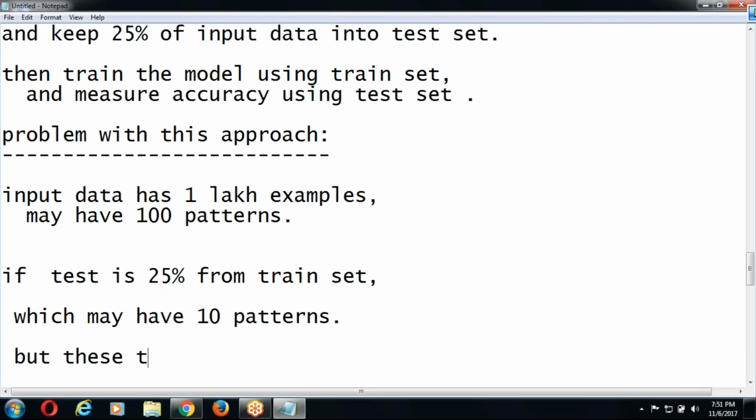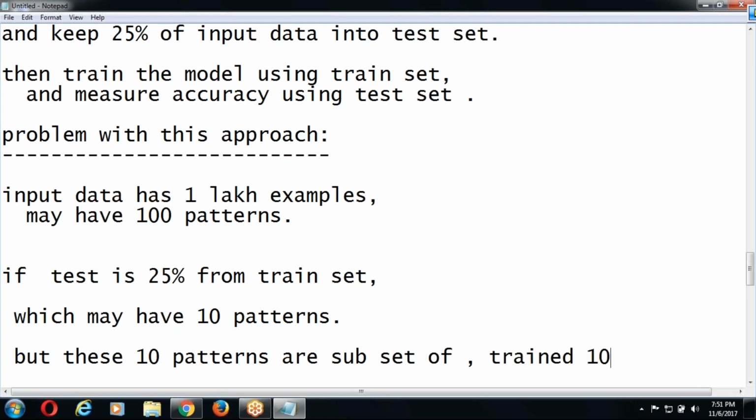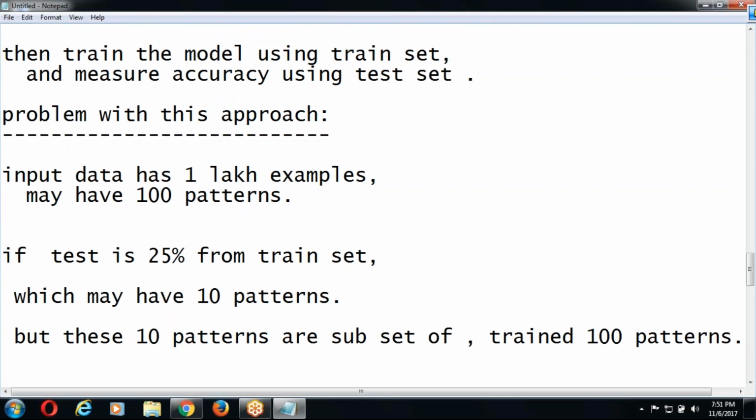But these 10 patterns are a subset of the trained 100 patterns.